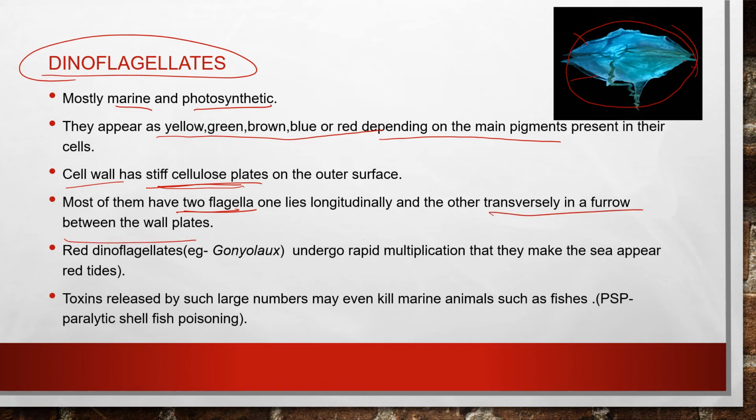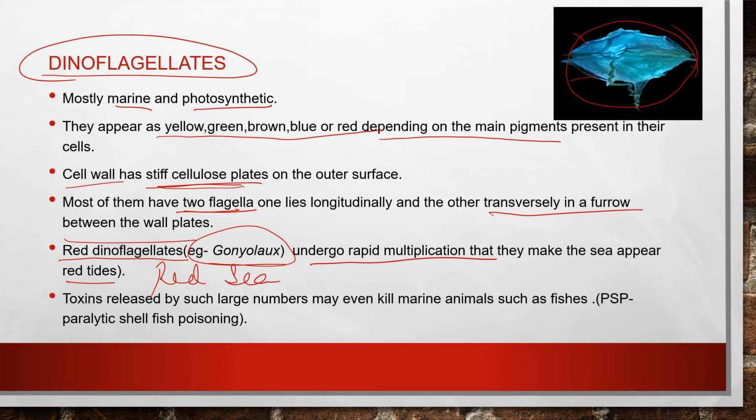Now there are red dinoflagellates, that is Gonyaulax. What is Gonyaulax doing? It is undergoing rapid multiplication, and that makes the sea appear as red tides, that is the Red Sea. The Red Sea is red in color because of the presence of red dinoflagellates, because they keep on multiplying so fast that the full sea appears red in color.